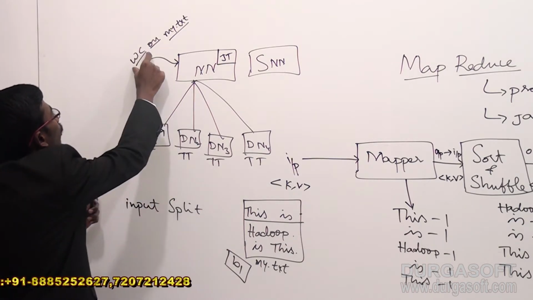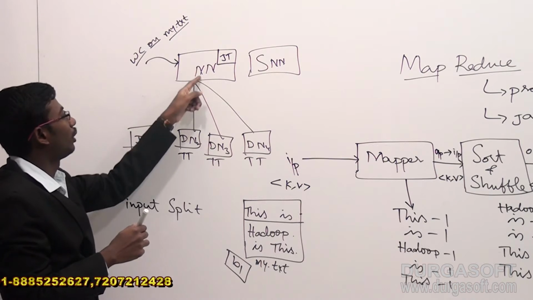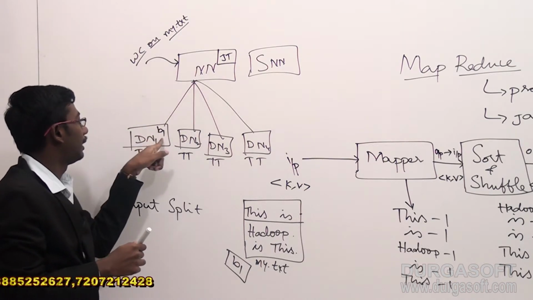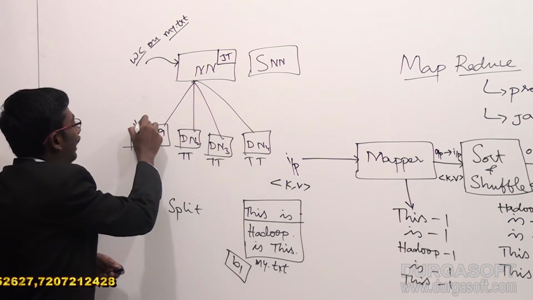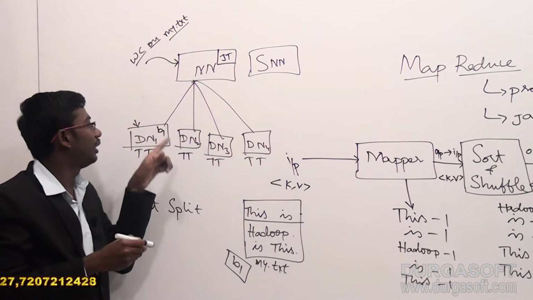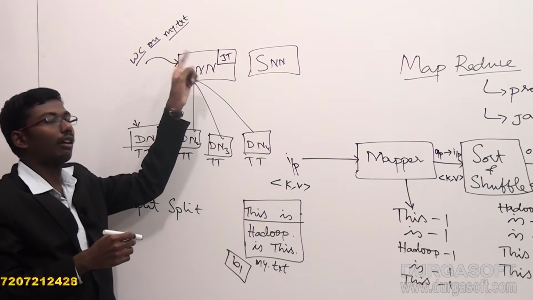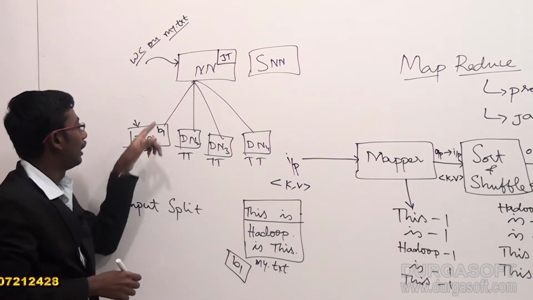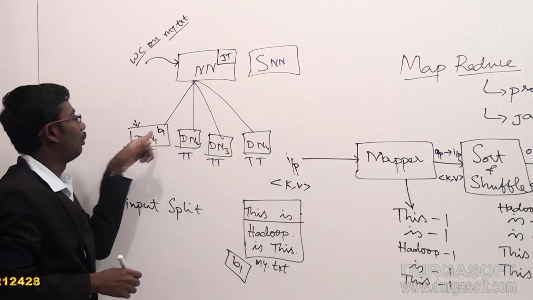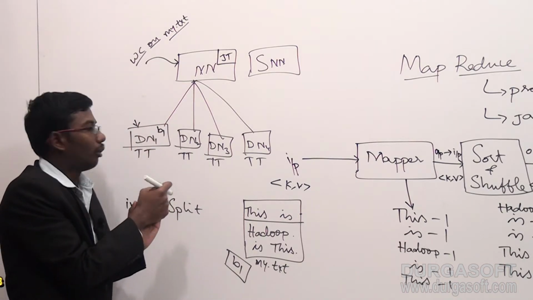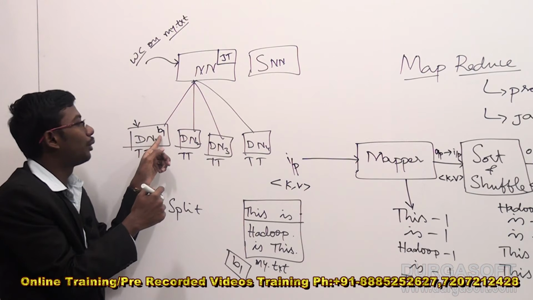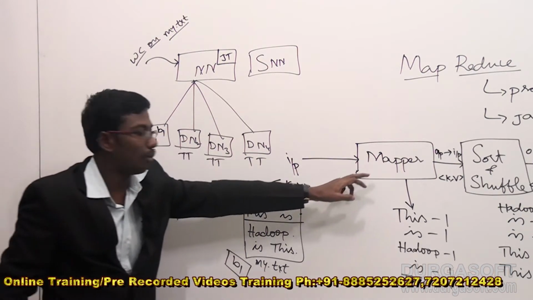Suppose we have to write the word count logic and transfer it to the place where the B1 block is. We transfer the entire logic to data node 1 only. We are not fetching the B1 block to the name node and executing things there. We transfer the logic and want to execute it on top of this block. Before executing, what is the first phase of MapReduce?